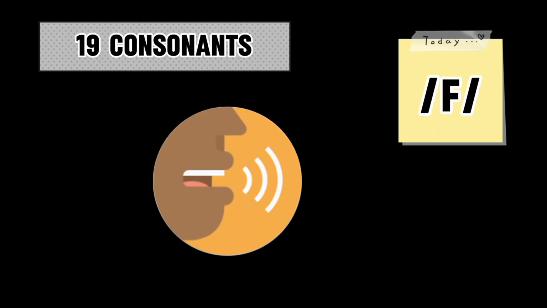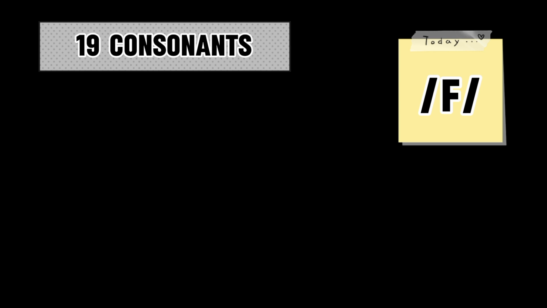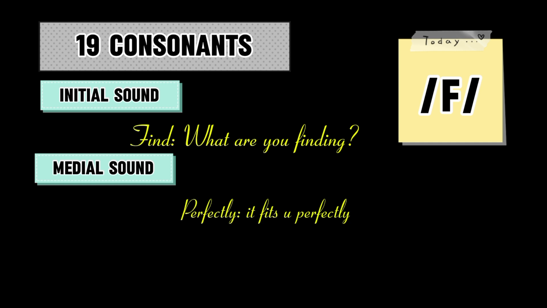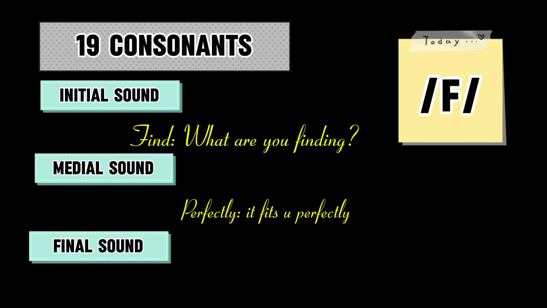The next alphabet is F. How do we pronounce F? F is pronounced as F. If we see the F sound in the initial of the word, it's find. What are you finding? If we see it in a medial sound, perfectly. It fits you perfectly. And if we see it at the end of the word, stuff. I'm stuffed now.